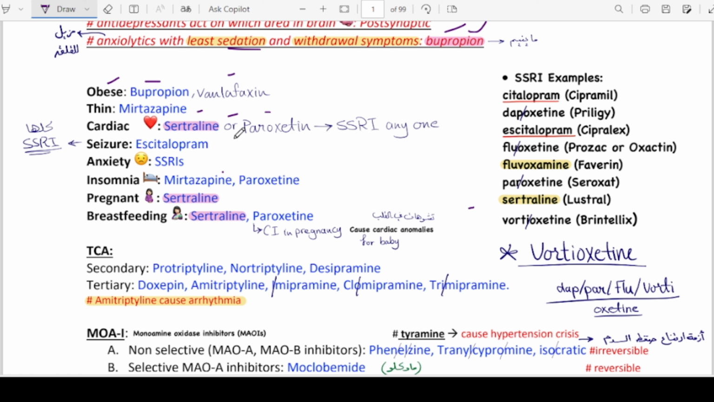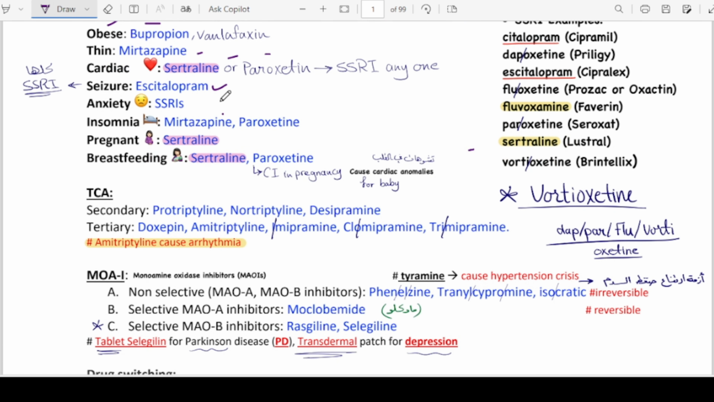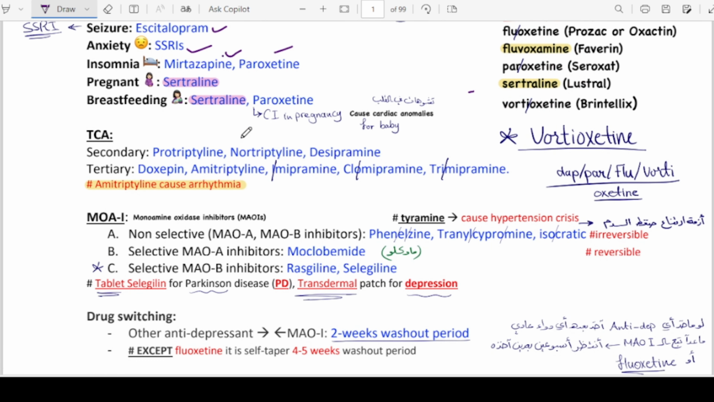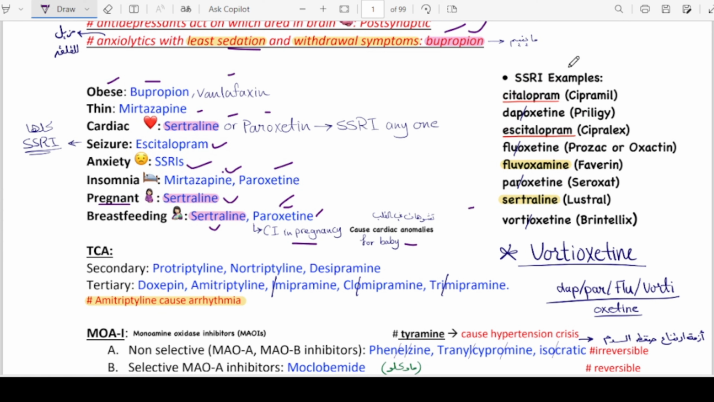But if a patient is facing depression along with seizure, what should be given? Escitalopram. And for anxiety, SSRIs are the best option. For insomnia, we have already discussed that mirtazapine and paroxetine are the best options. For a pregnant patient, sertraline can be given, and for breastfeeding, sertraline or paroxetine. But make sure paroxetine is contraindicated in pregnancy. Here we have some examples of SSRIs just to recall: citalopram, escitalopram, fluoxetine, fluvoxamine, and sertraline, right?